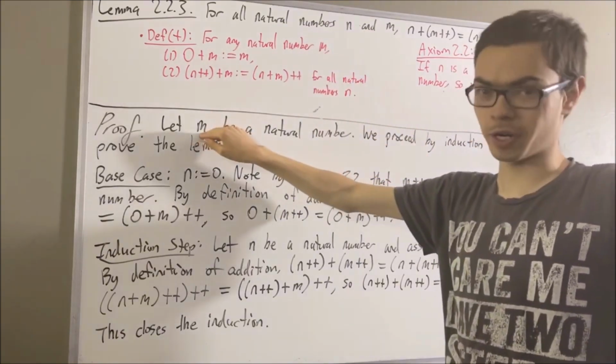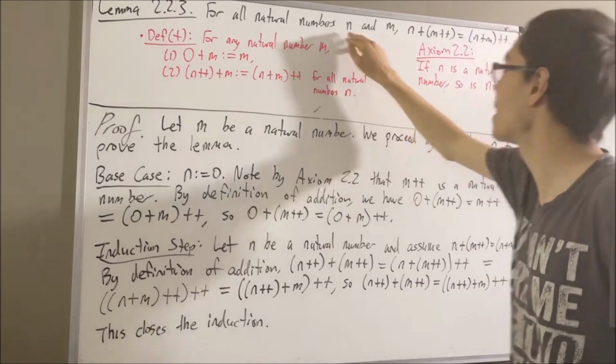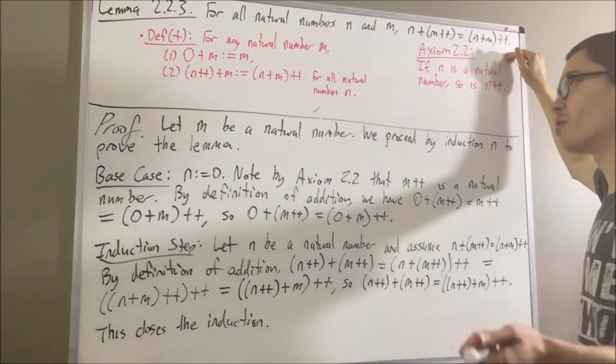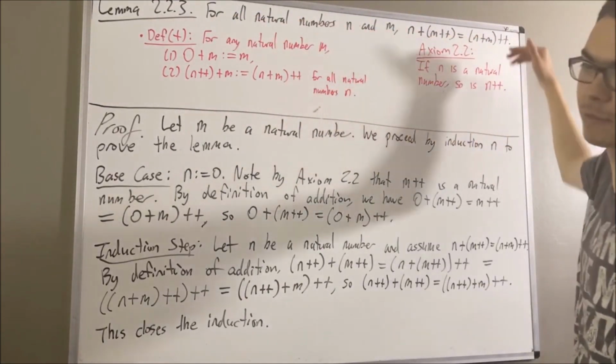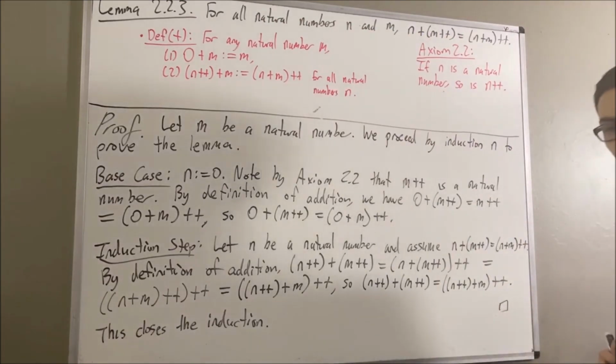Since m was an arbitrary natural number, this means for all natural numbers m and for all natural numbers n, this is true. So we have proven precisely the lemma. And that's exactly what we wanted to prove. So this completes the proof.